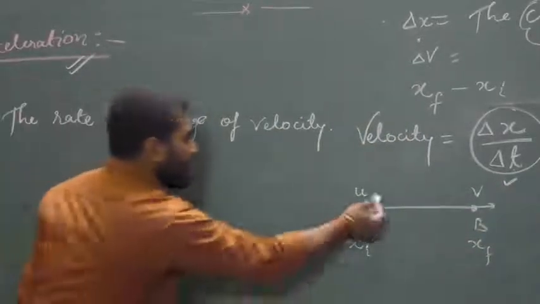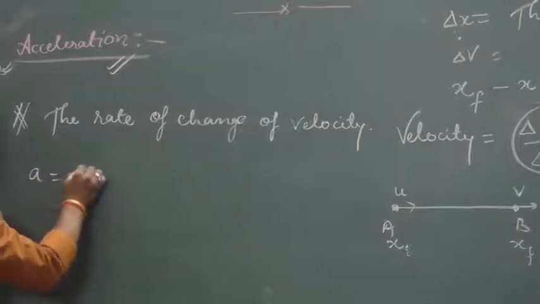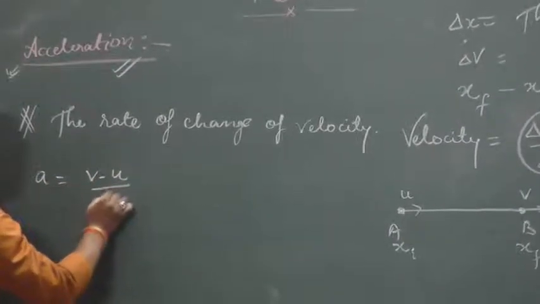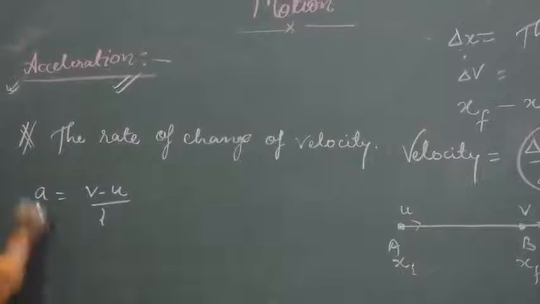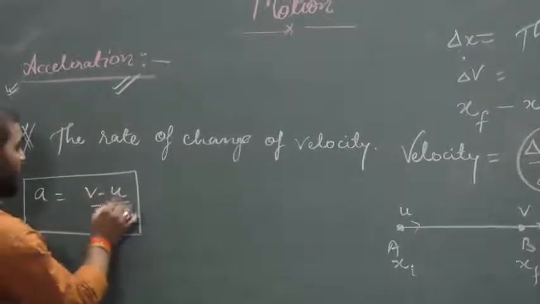So in this case acceleration will be equal to v minus u upon t. Here the value of a equals v minus u upon t.